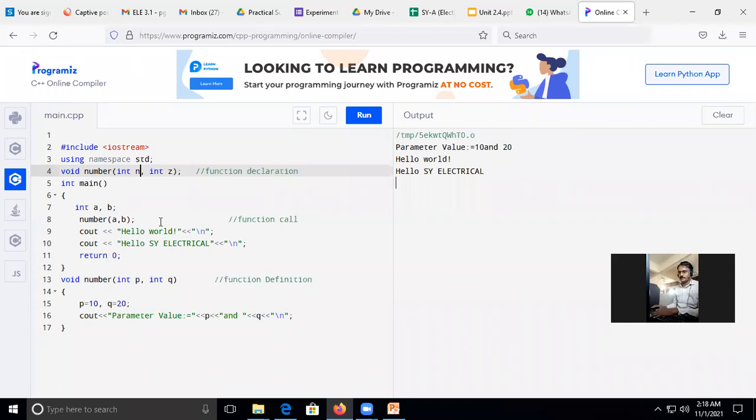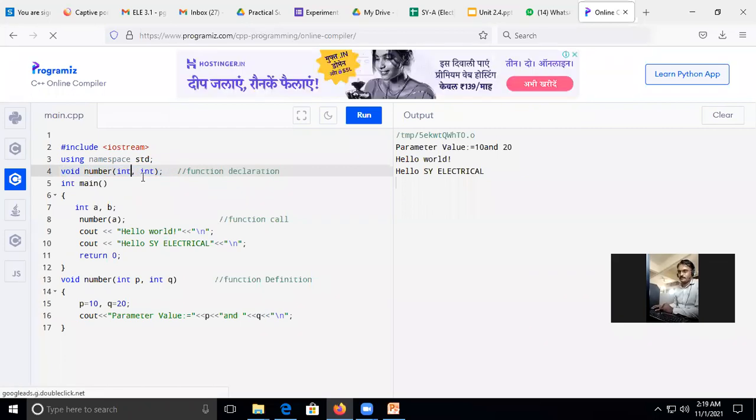Maybe in the MCQ part, it may happen, you may find this way, and you need to dig out the errors. If you need to identify errors, as this part is not covered to you, maybe this is a possibility. So you may call this line an error because you will find only the data type, but not the name of variable. So if the name of variable is not mandatory, what is mandatory here?